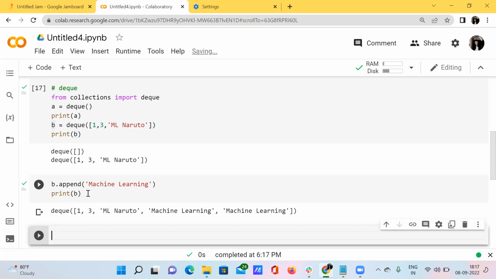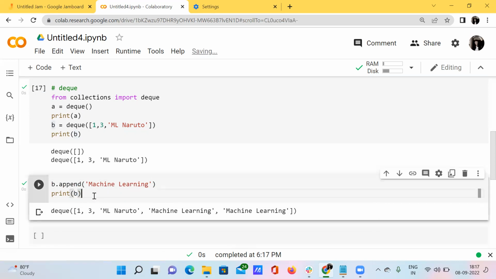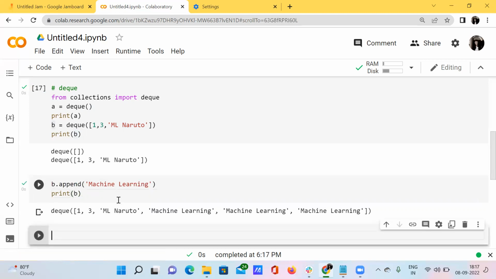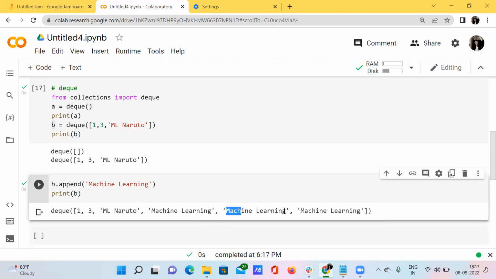See here, what happens is I have run this cell two times, so that's why I have got the machine learning string two times. See here, I am running this cell another time, so I'll be getting this machine learning three times: the first time, the second time, and the third time. However many times you run this, you will get that string as an output.